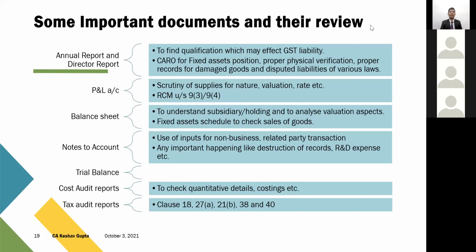They have actually been guided on what kind of things to look for in that particular data. Supposedly, the annual report and directors' report. In the annual report, what they're supposed to find is what kind of qualifications there are in the audit report which have a bearing on GST liability. Any kind of qualification which the auditor is putting and which has a bearing on the GST liability of the assessee, they're supposed to review thoroughly.